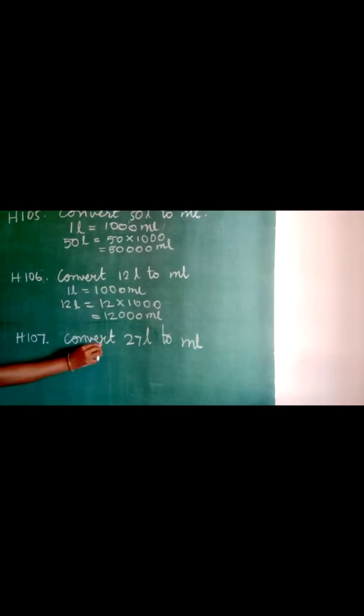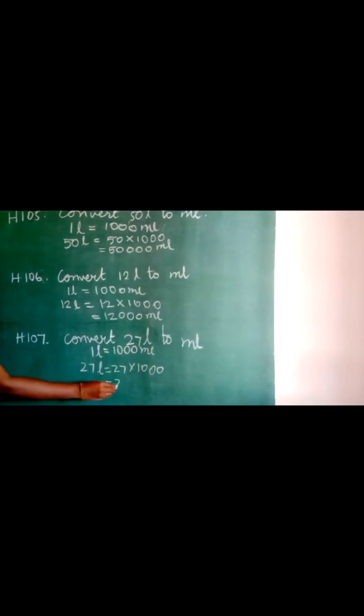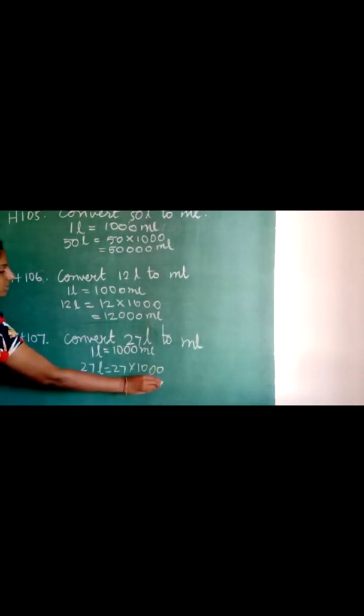Again write 1 liter is equal to 1000 ml. Next you will have 27 liters is equal to 27 into 1000, and that is equal to 27,000 milliliters.